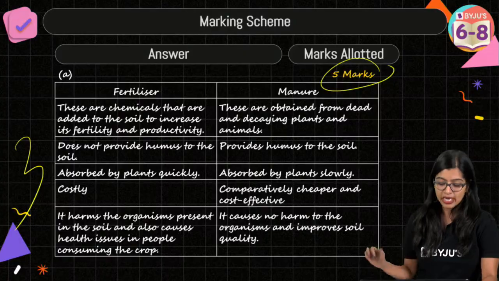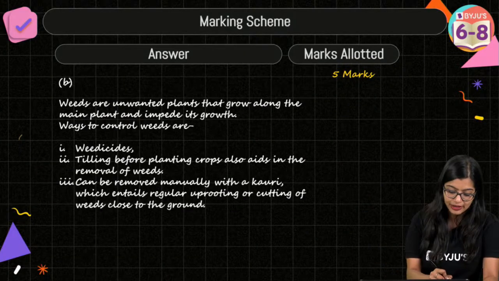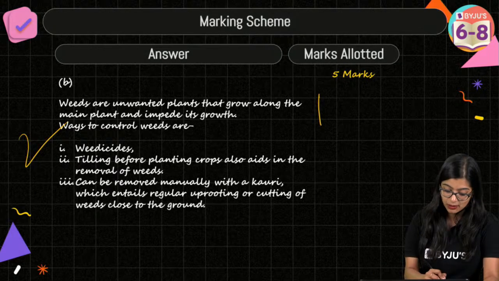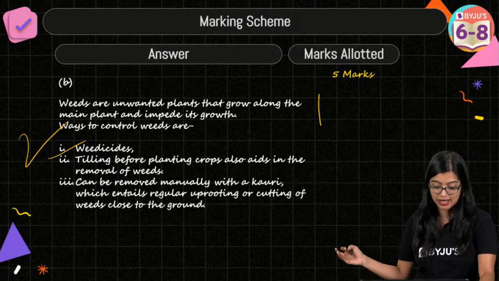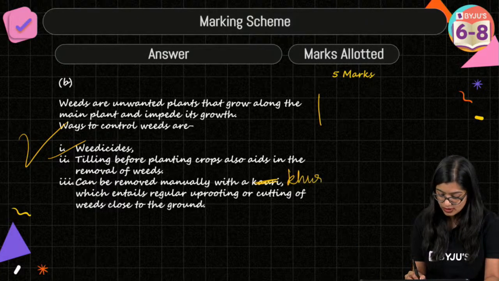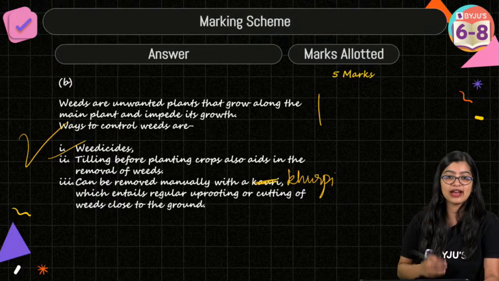Yes, very good. Exactly. Now, the second part of it is where you will get 2 marks: 1 mark for writing the definition of weed and the other for how to get rid of it. Weedicide, tilling before crops, and of course weeds can be removed using a khurpi, right? This is a khurpi. All right, very good.